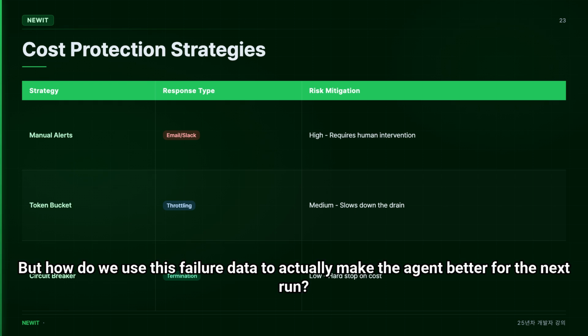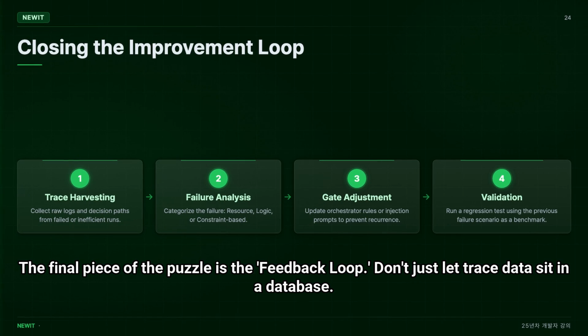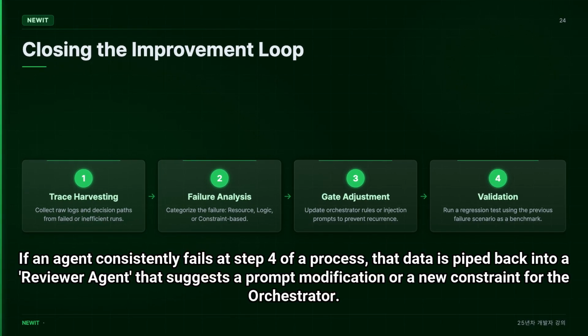But how do we use this failure data to actually make the agent better for the next run? The final piece of the puzzle is the feedback loop. Don't just let trace data sit in a database. We use trace data to automatically fine-tune our system prompts and control gates. If an agent consistently fails at step 4 of a process, that data is piped back into a reviewer agent that suggests a prompt modification or a new constraint for the orchestrator.